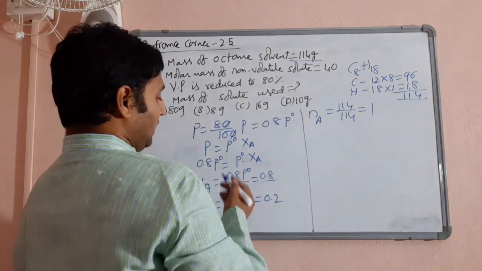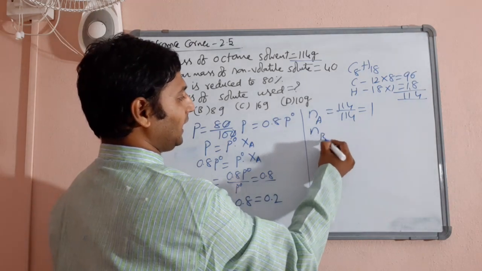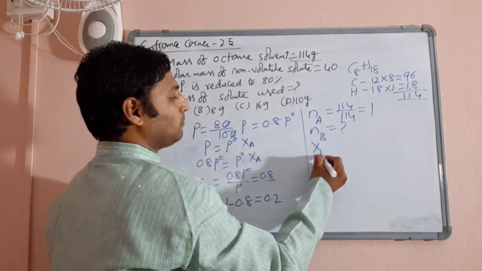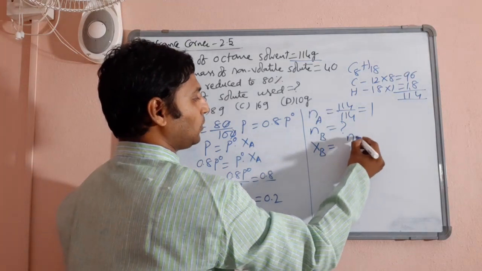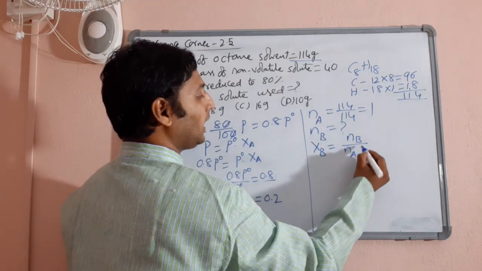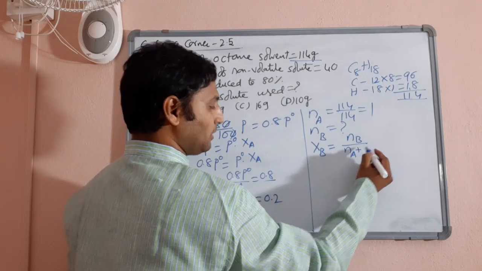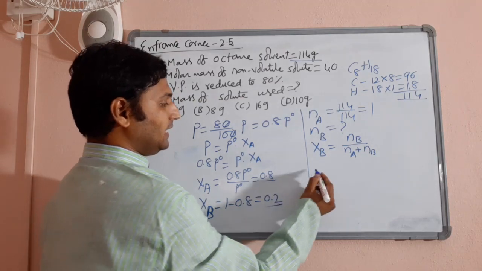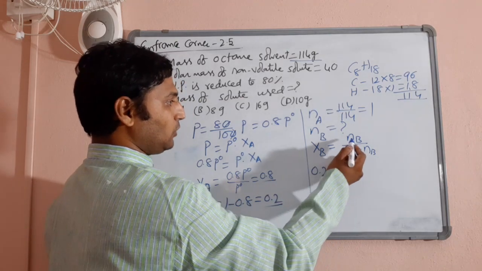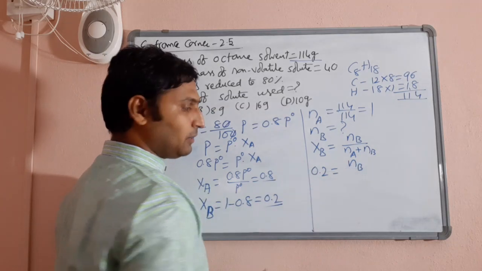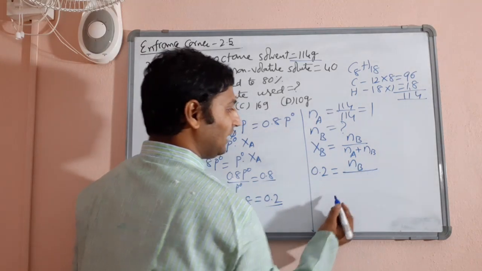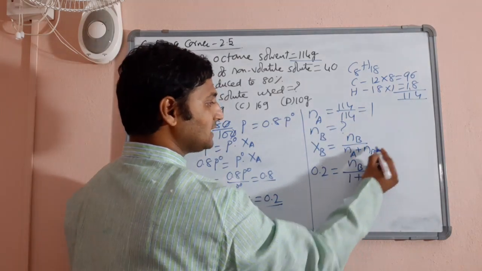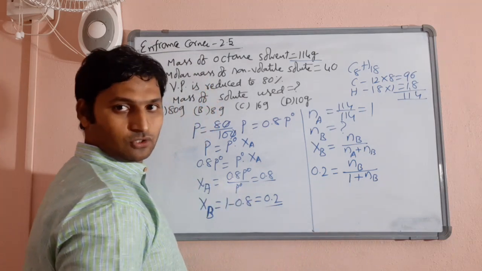Okay. Then number of moles of solute NB we want to find out. We already have the mole fraction of solute. Now the known formula is mole fraction of solute is equal to number of moles of solute by number of moles of solvent plus number of moles of solute. Right. Mole fraction of solute is already established as 0.2. So 0.2 is equal to the unknown value, that is number of moles of solute, divided by, we established that number of moles of solvent is 1. So 1 plus number of moles of solute.